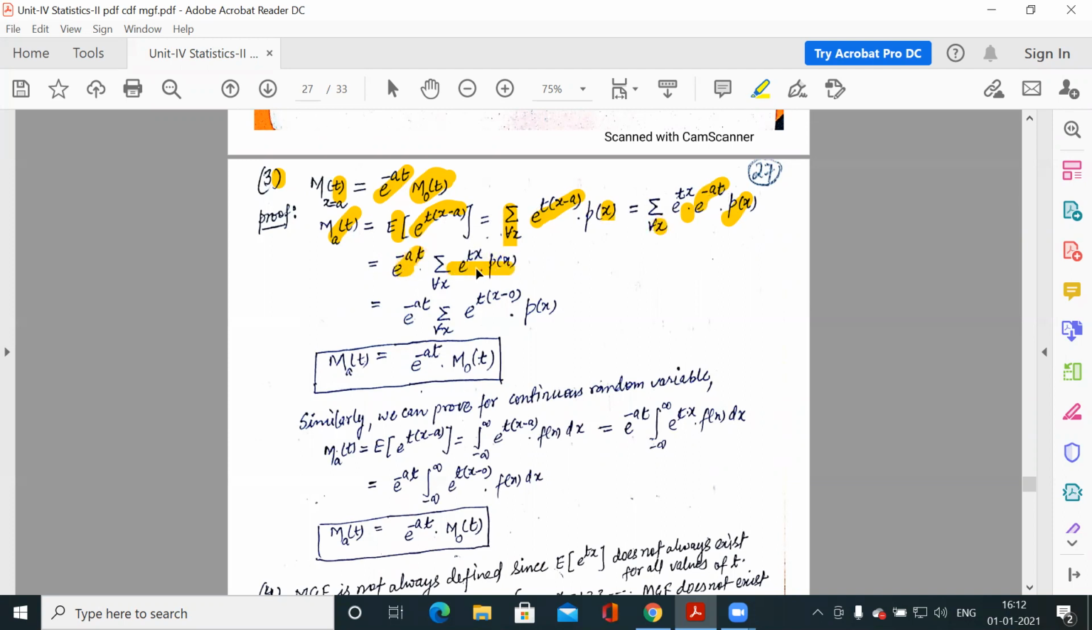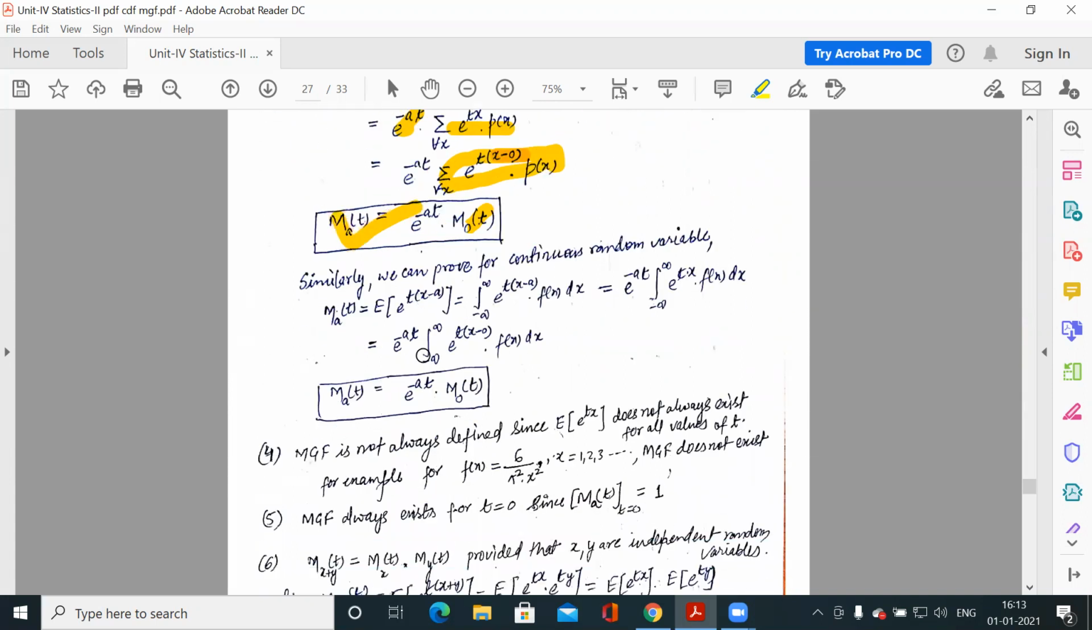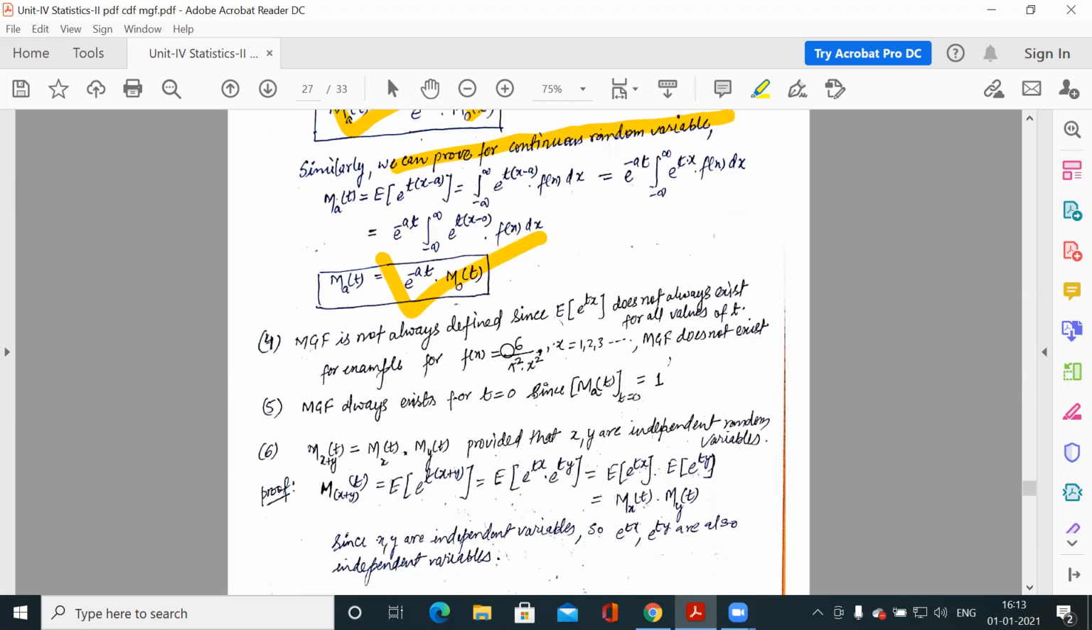So e to the power minus at into something. This we can write as e to the power t(x minus 0). This is the definition of M_0(t), the moment generating function about point 0. So we have proved this, and similarly we can prove this for the continuous case.